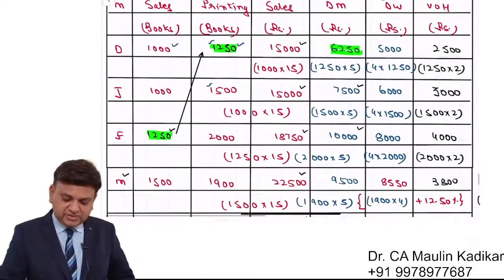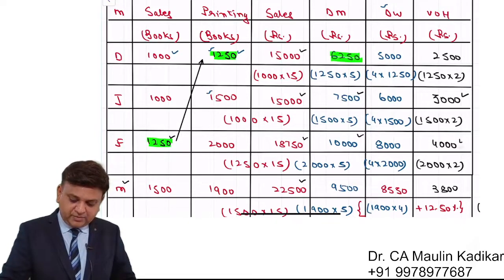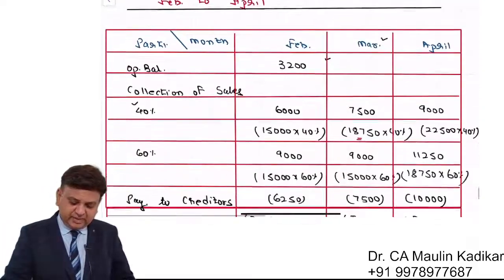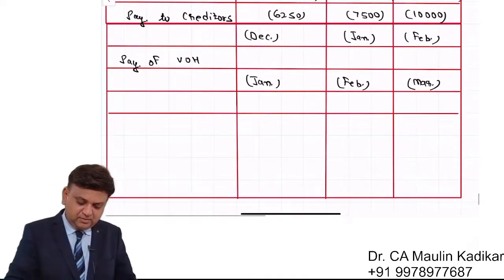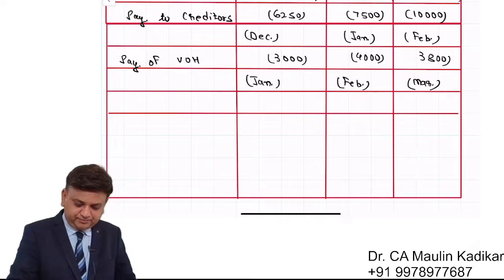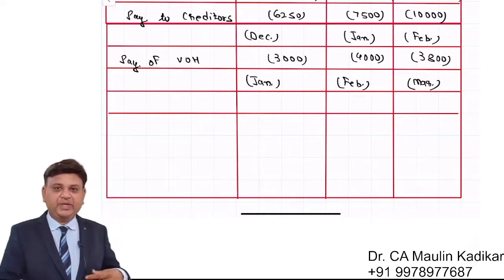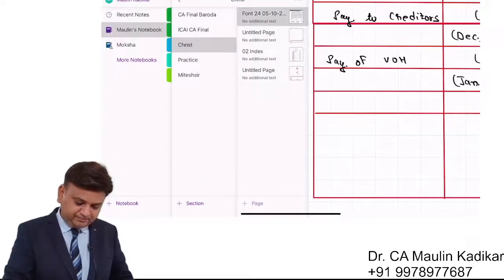So January month expenses of the variable overhead is 3,000. February it is 4,000. And for March it is 3,800. So these expenses will be paid after 1 month. So it is 3,000, then it is 4,000, and then it is 3,800. Expense of January is paid in February. Expense of February is paid in March. Expense of March is paid in April.